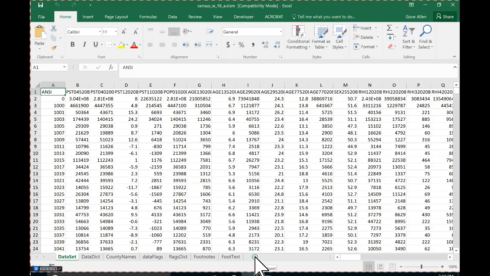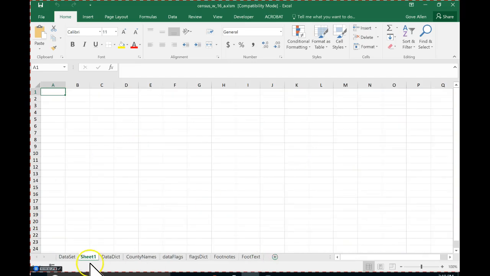Are you ready to do it? Let's do it. We'll start by making a new sheet. We're not going to record ourselves making a new sheet. Let's just make a new sheet. And I'm going to put it on the very first position, just so I remember it's all the way here at the left. And why don't I call this summary? And I'll call it comparison. The idea is we'll compare more than one county. Comparison.